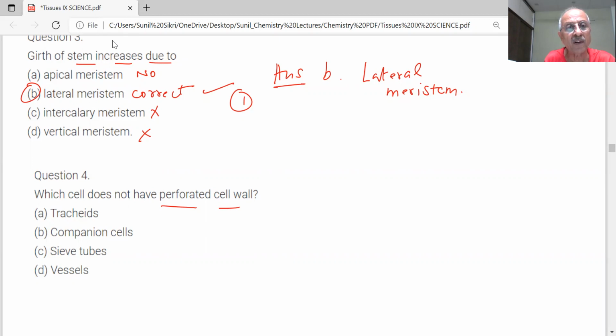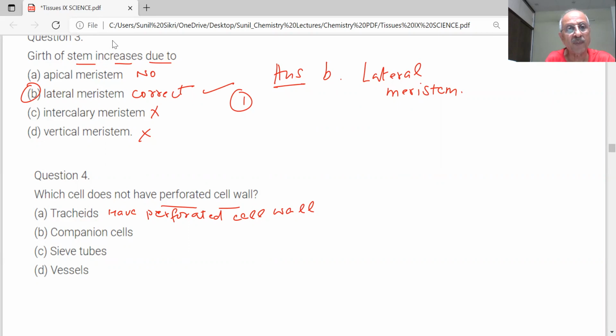What is the function of that? It has a perforated cell wall. What is its function? The tracheids help to transport water and minerals. And B, companion cells: no, sir, they do not have perforated cell walls.